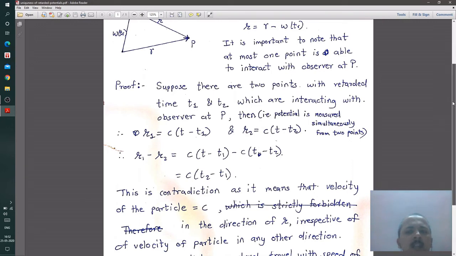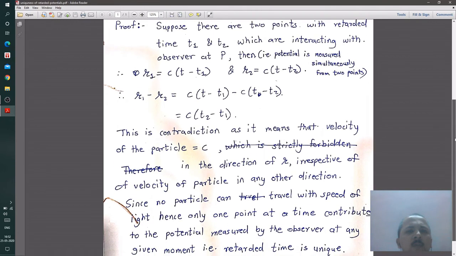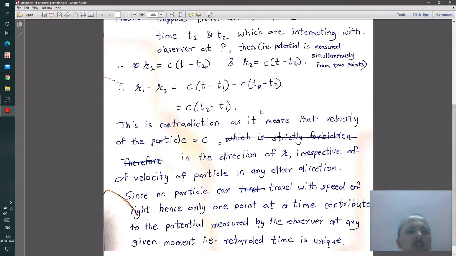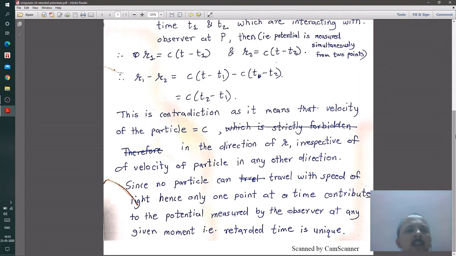Now, as we can clearly see, the displacement, which is essentially r1 minus r2, is equal to c into (t2 minus t1). Now t2 minus t1 is essentially the difference in the retarded times, and r1 minus r2 is essentially the difference in the positions of the particle, which means that the particle traveled with the velocity of light. Now this is a contradiction because any particle having some mass is strictly forbidden, according to the laws of relativity, to travel with the speed of light.